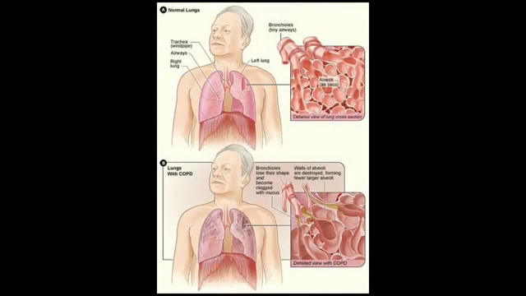Chronic obstructive pulmonary disease is a lung condition that makes it difficult to breathe. In rheumatoid arthritis and other forms of inflammatory arthritis, these are joint diseases that make it difficult to move.